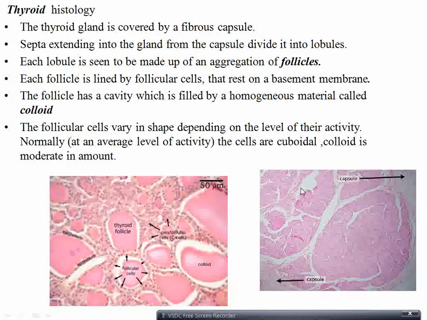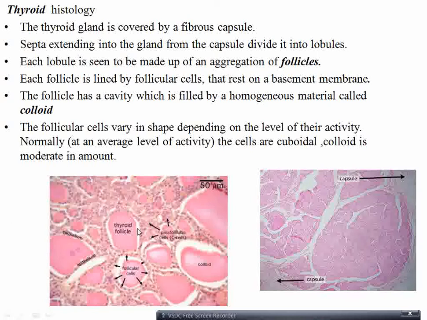Let's talk about the histology of the thyroid gland. The thyroid gland is covered by a capsule. The capsule sends septa, trabeculae, that divide the gland into smaller lobules. Each lobule has thyroid follicles. It's a magnified diagram where the follicles can be seen.